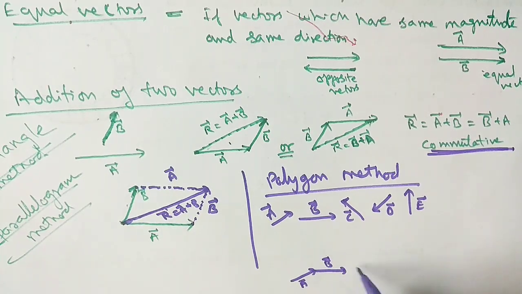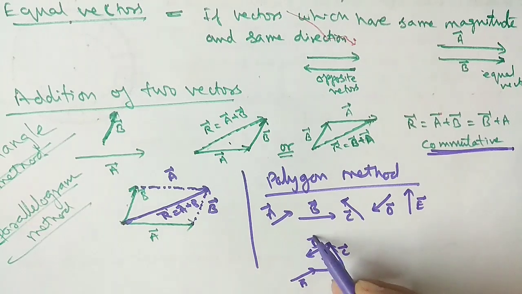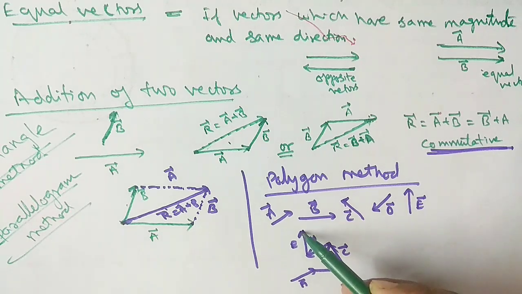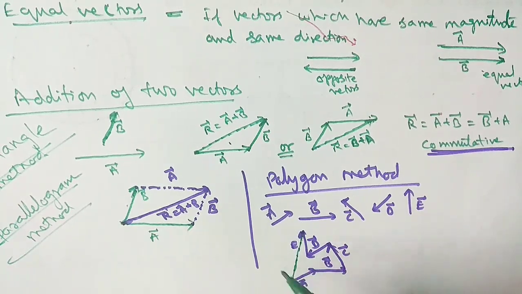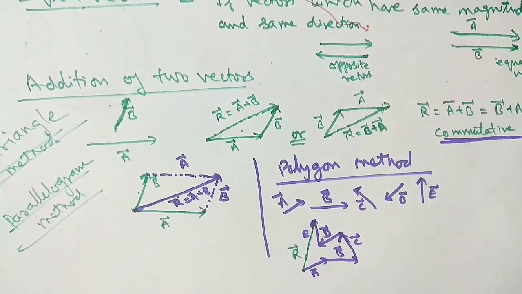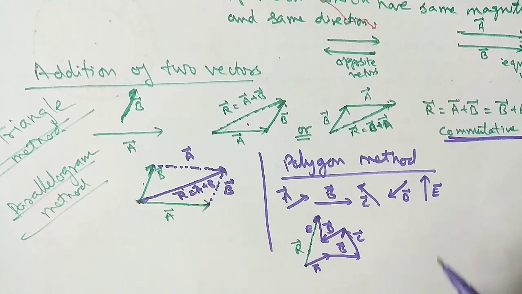Suppose it is C, then D, and then E. So one by one you have joined, and to get the resultant, join the initial starting point and the final finishing point. This is R. Is it clear?